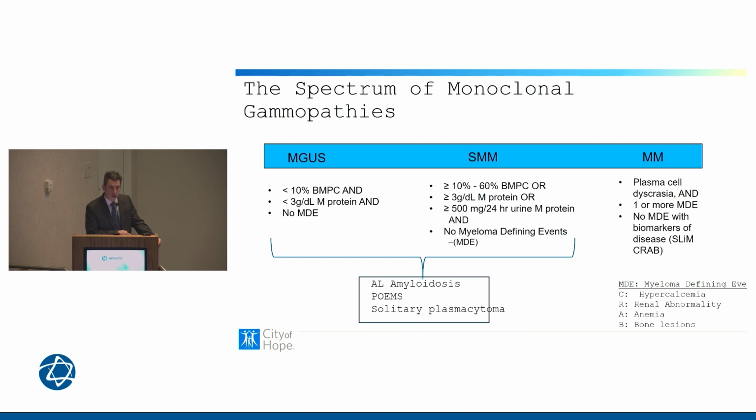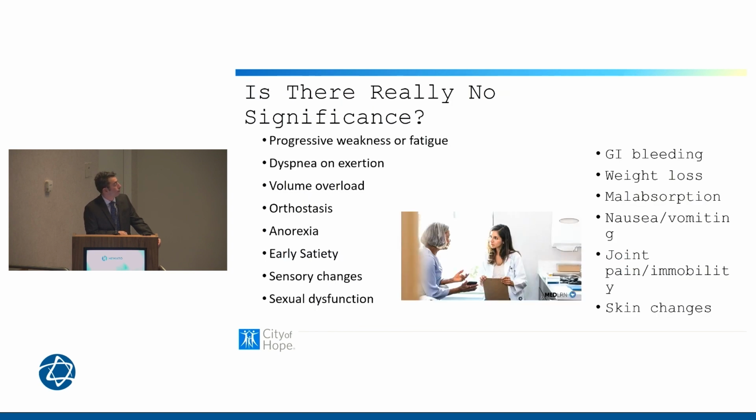Patients with a solitary plasmacytoma may have elevated monoclonal proteins and not meet criteria for either smoldering myeloma or active myeloma. And of course, patients who have clinical symptoms, we need to be aware of diagnoses like AL amyloidosis or POEMS syndrome. And also what we'll talk about today is the monoclonal gammopathies of clinical significance, including neurologic significance.